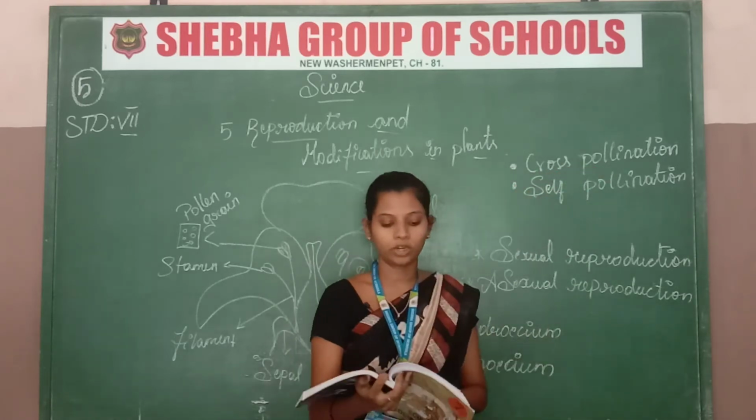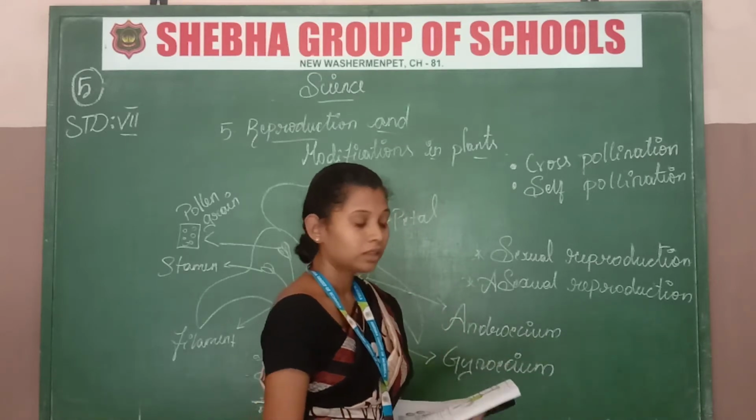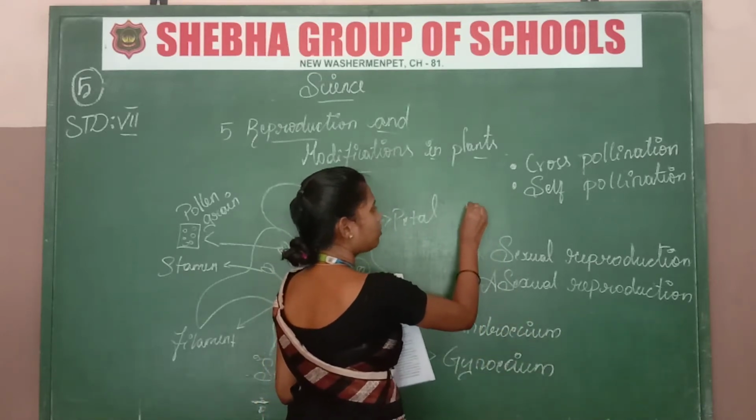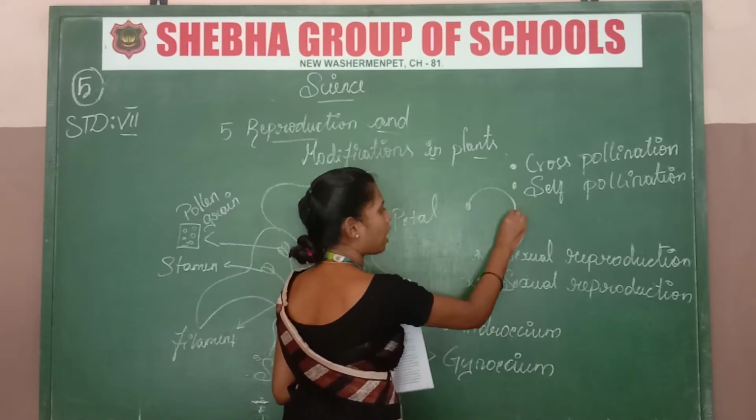What is cross pollination? Cross pollination means the flower pollinates from one flower to another.